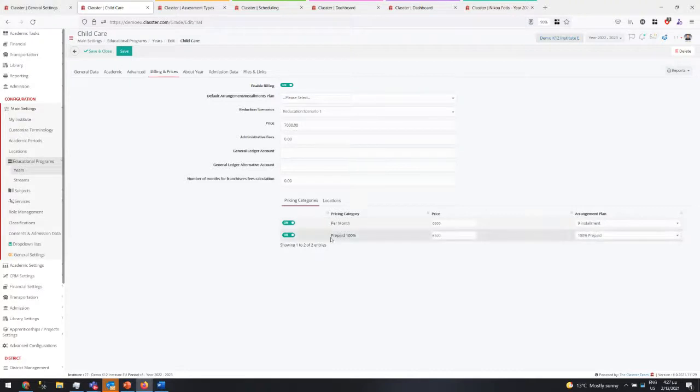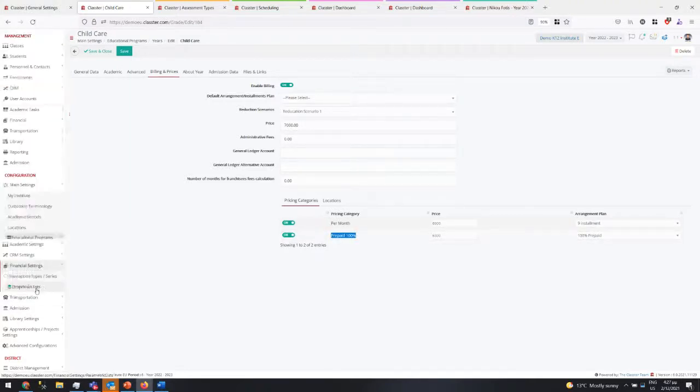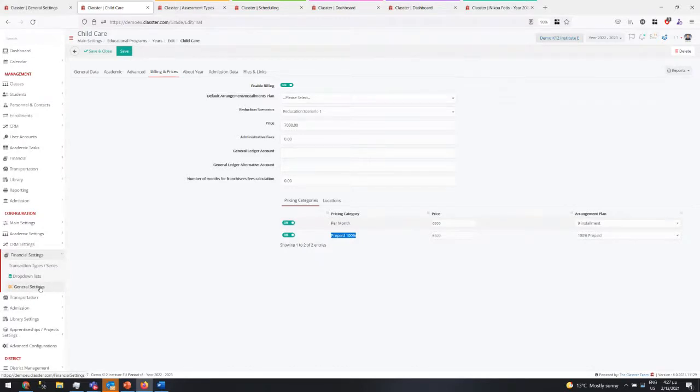Another thing is special price categories. So in the pricing categories here, we can create pricing categories where the price is calculated by the number of hours of the subject you have. I will not spend too much time, but you have this pricing schedule system where you calculate how many hours per week a student does. Based on the hours, the price is different. So from 1 to 10 hours per week, this price, 10 to 20, another price. That can be done now using a special price category. That is another thing we have implemented.